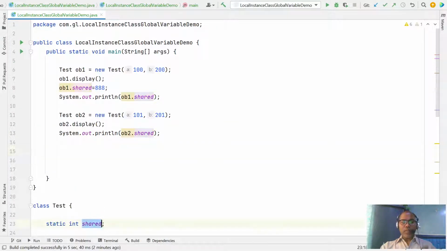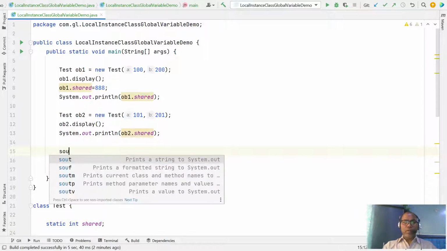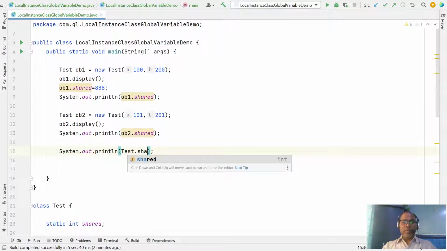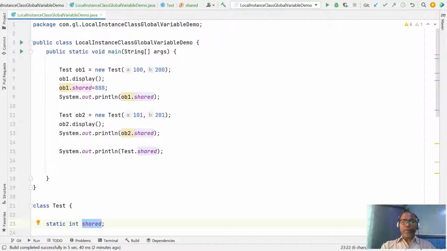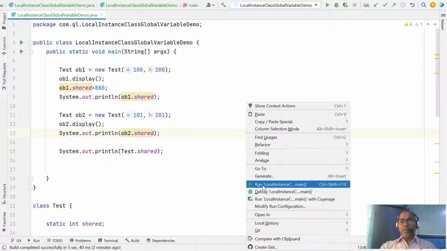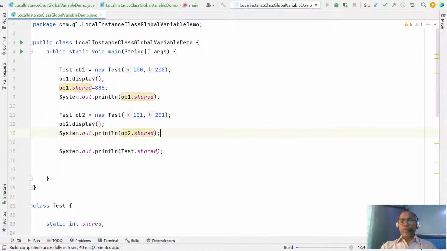The shared variable you can change and access with the help of the class name. So a static variable can be accessed this way, and this is the preferable way. Always access a static variable with the name of the class itself. If you run it, it will work. You can access the shared variable